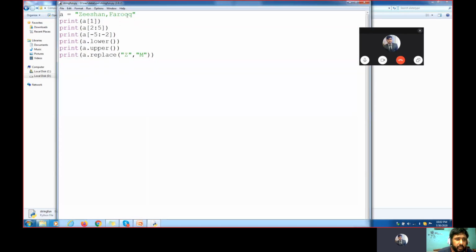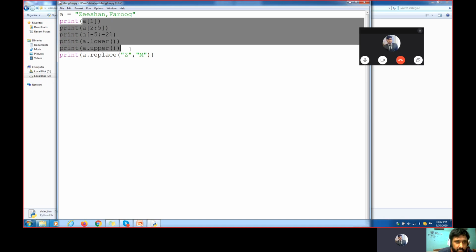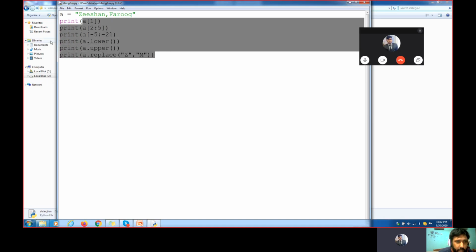A equal to Zishan Farooq. If I type here A1, what will happen? If I type here A2 double colon 5, if I type a print minus 5 colon 2, A dot lower, A dot upper, all these are what? All these are the different methods, upper, lower.